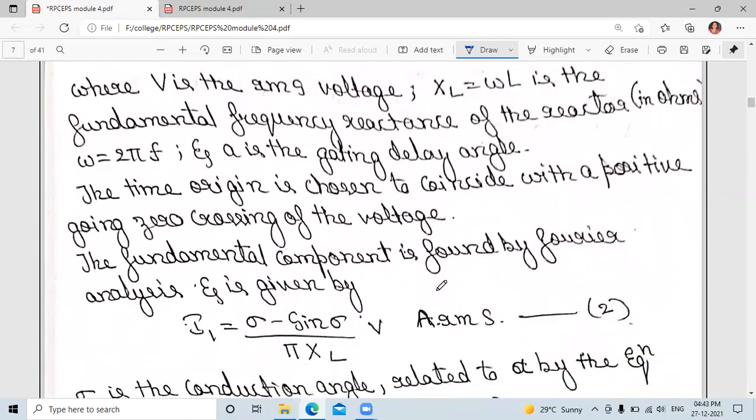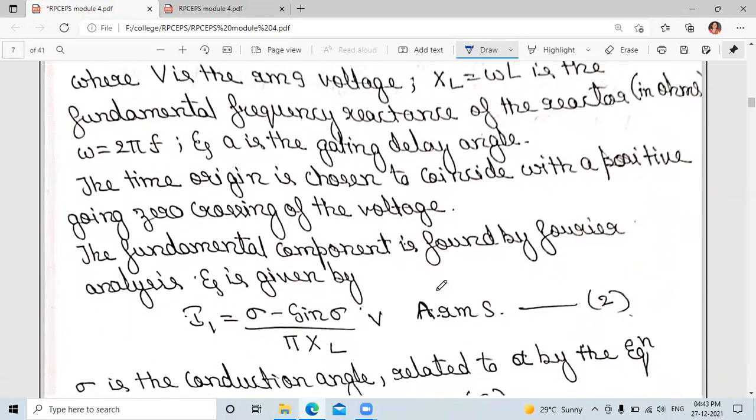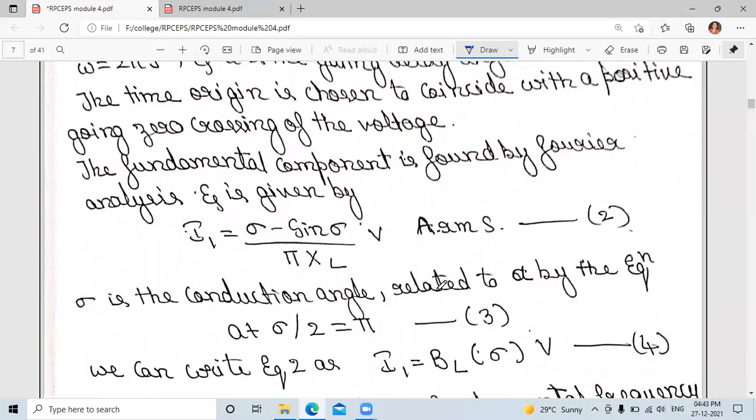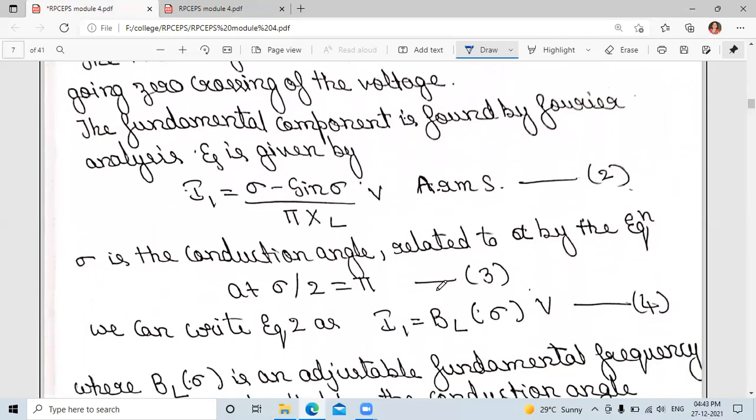The fundamental component is found by Fourier analysis, and we can write I1 is equal to (sigma minus sine sigma) into V divided by pi into XL, in amperes RMS, where sigma is the conduction angle related to alpha.